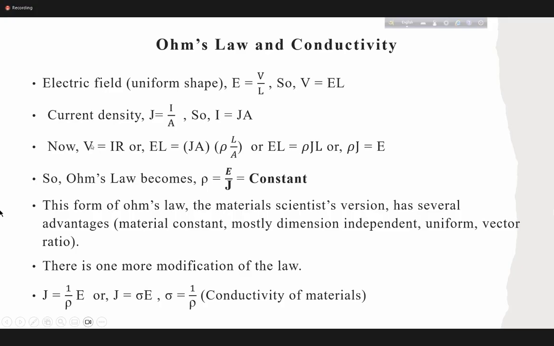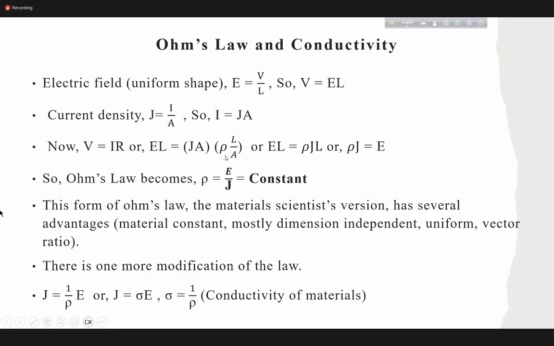Now what is the value of V? The value of V equal EL, so put EL here. Then IR: I will be JA, since I equal JA, and R, we know, equals rho L by A, right? Rho is the resistivity of a material.